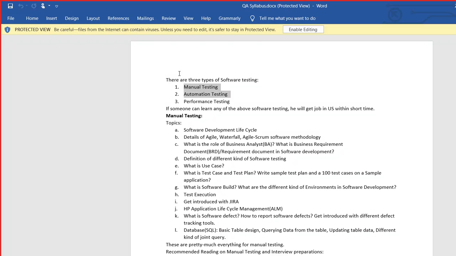Manual testing, we do click, click, click, test manually. Automation testing, we do click, click, click, testing again with code, Java code or C code or VB scripting, right? We do it by code. Performance testing, we apply load. 500 users, 5,000 users, 500,000 users, 5 million users.